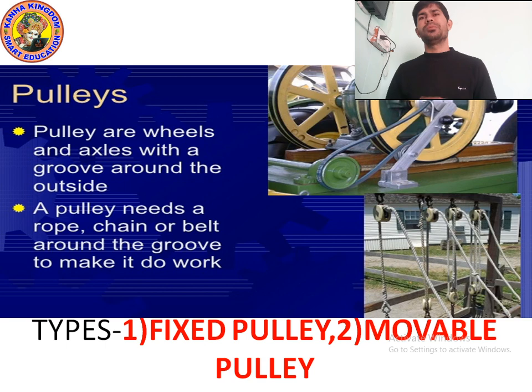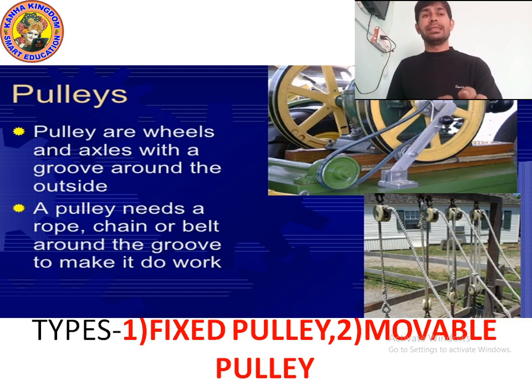Because without a pulley, if you try to pull the water, you will have to apply more force. But when a pulley is available, you can easily draw the water, yes. So a pulley makes our work easier. There are two types of pulley: fixed pulley and movable pulley. And so I hope you understood about the pulley.